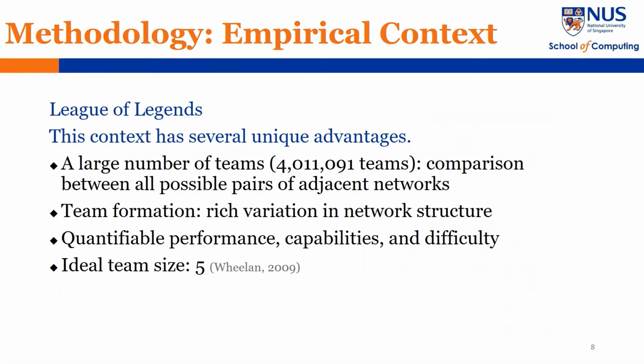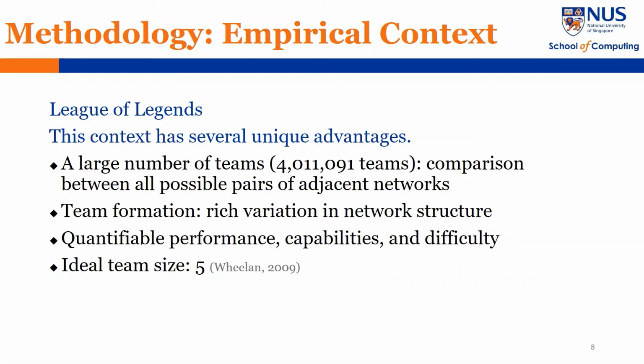To test our hypothesis, we employ a popular online game, League of Legends, as our context. This context has several unique advantages. Firstly, there are a large number of teams in the game. We can find sufficient number of teams with any kind of network. This allows us to carefully control confounding factors.